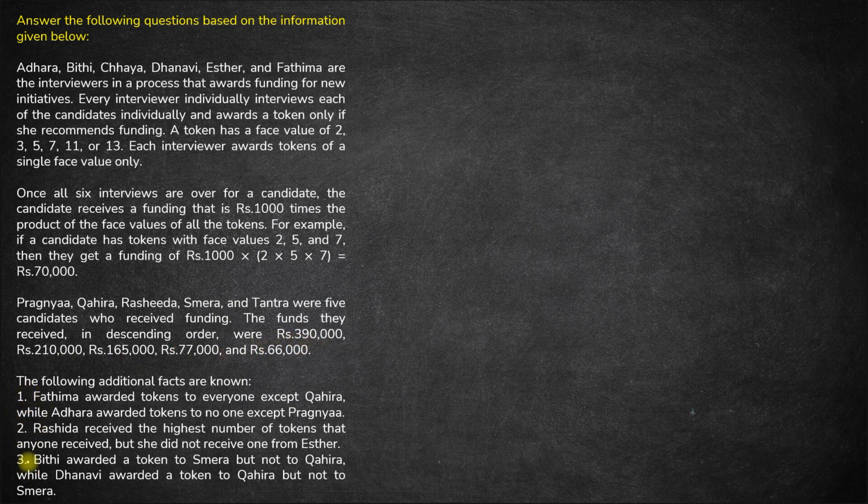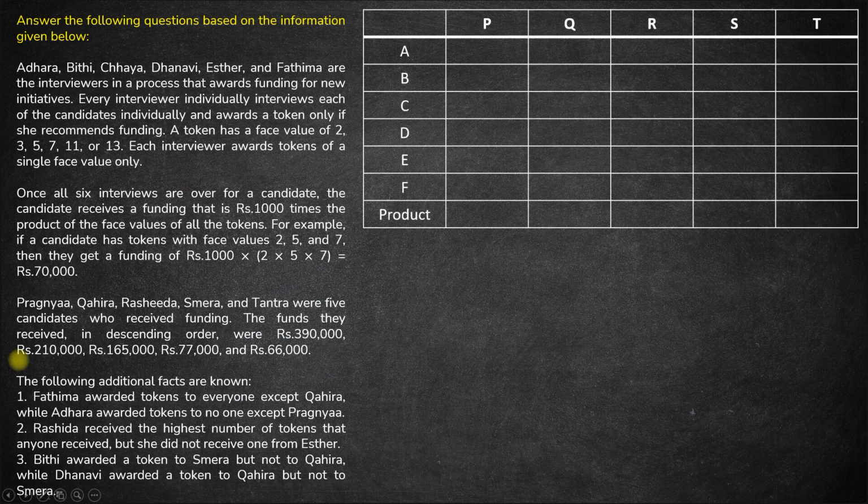And then we have these 3 points also that we know. So we'll make a table for this. These are the candidates and these are the interviewers. And here I will write the product of the tokens that they receive. Now each interviewer will give only a single face value token to any candidate. So for example, if A gives a token of 3, he will give only a token of 3 to any candidate he or she deems worth funding, right? So we have 6 different face values available. Let's see what face values will have to be awarded.